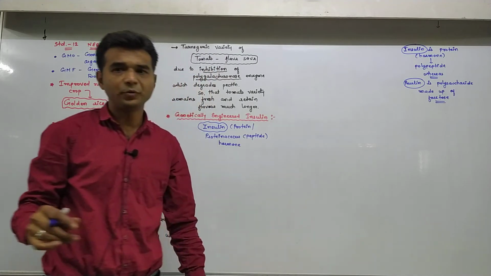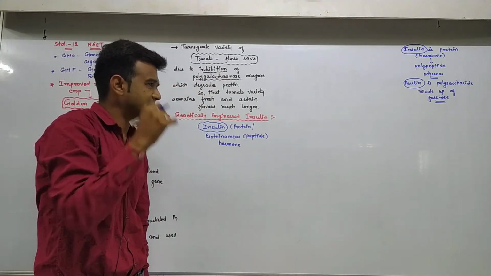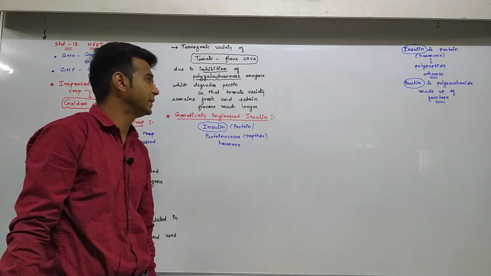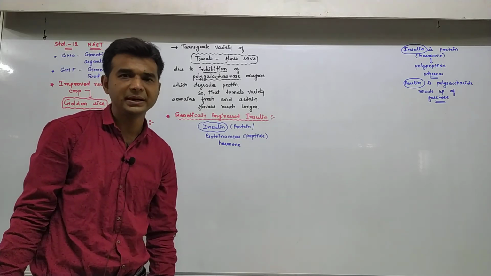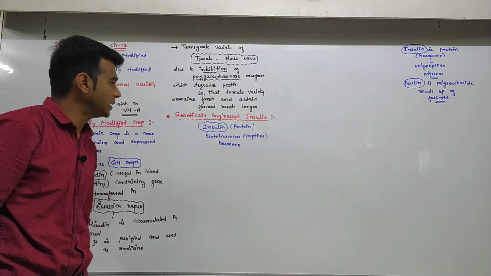So insulin is a polypeptide, whereas inulin is a polysaccharide. Chapter number 9, standard 11, in the polysaccharide topic it is given there. So that is the major difference between insulin and inulin.